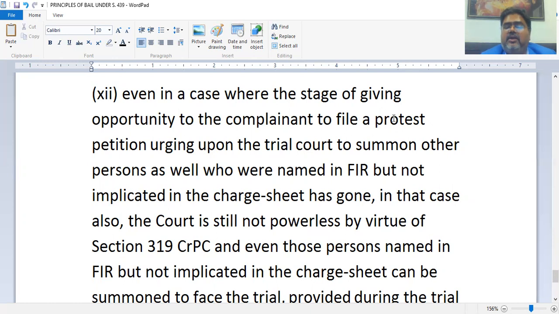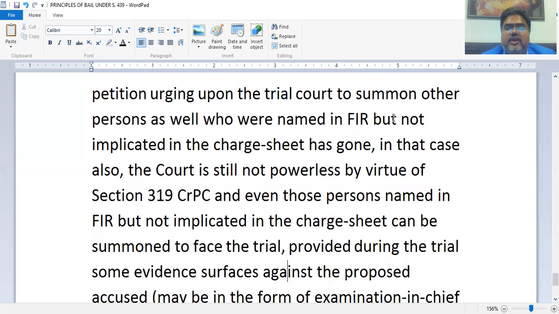And even those persons named in the FIR but not implicated in the charge sheet can be summoned to face the trial, provided during the trial some evidence surfaces against the proposed accused. So the condition is the court must be satisfied on the basis of some evidence against that named person whose name was there in the FIR but not charge sheeted, but during the course of trial some evidences have surfaced. Now let me tell you, the court will depend upon the depositions only. This is not the stage of appreciation of evidence. This is not the stage of weighing the evidence. That will be done later.